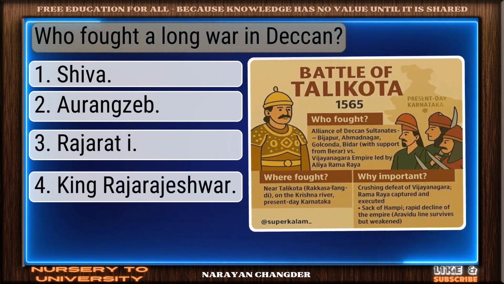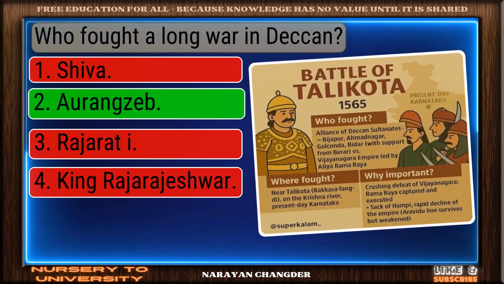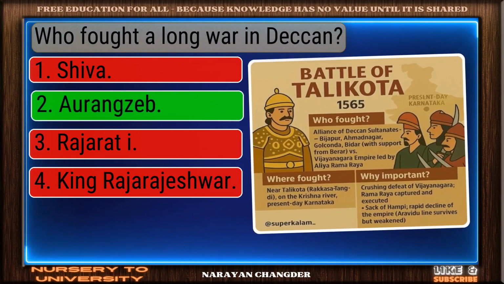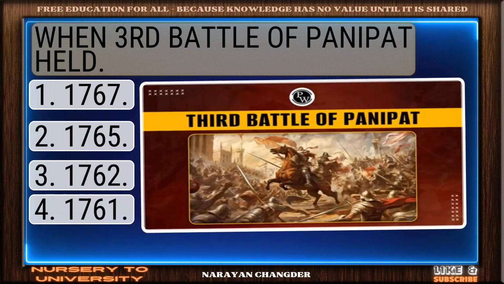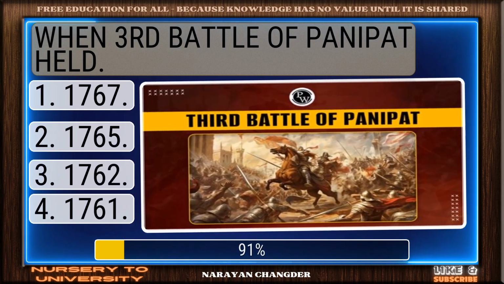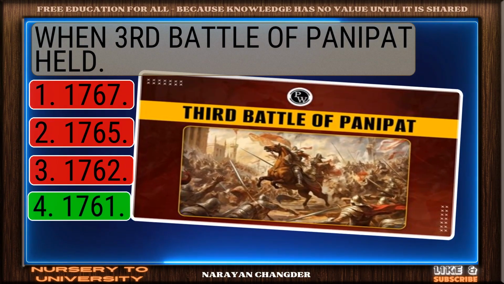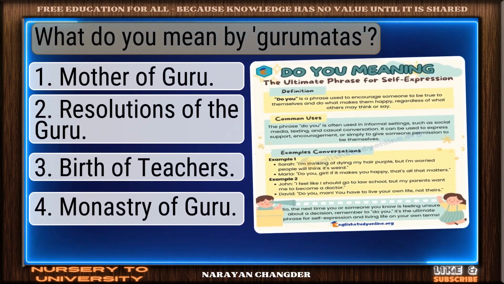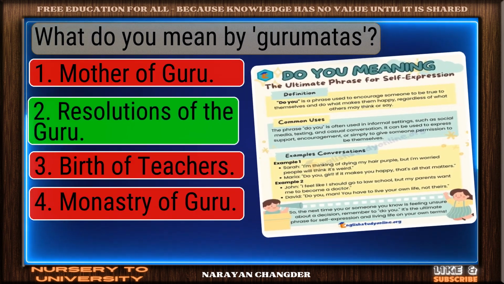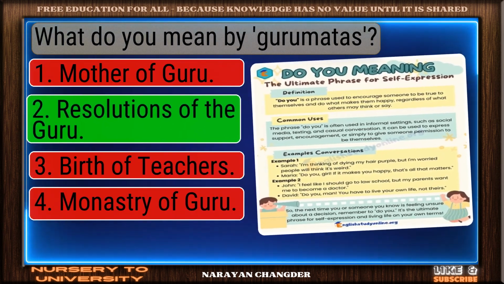Who fought a long war in Deccan? Clear logic. Your choice, Aurangzeb, is sound and 100% true. When Third Battle of Panipat held. Well done. 1761 is the right choice. What do you mean by Guru Matas? Great job. Resolutions of the Guru is the accurate answer.